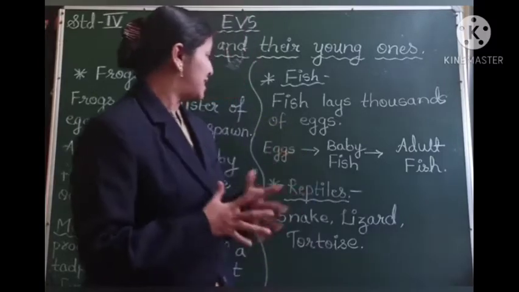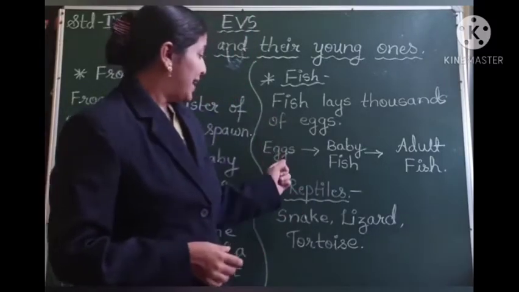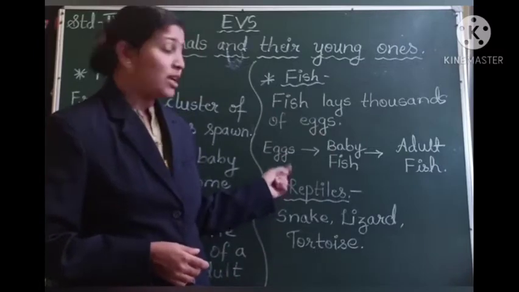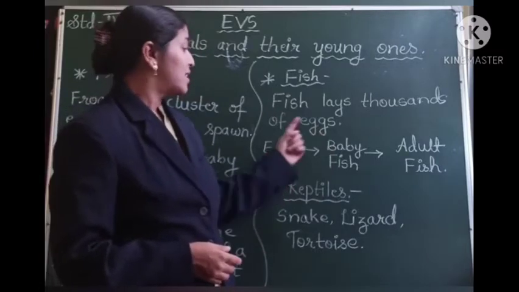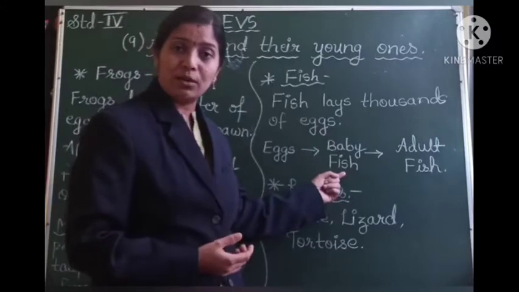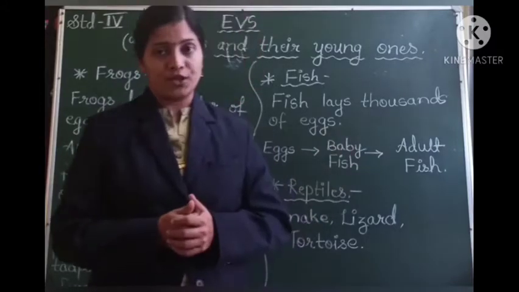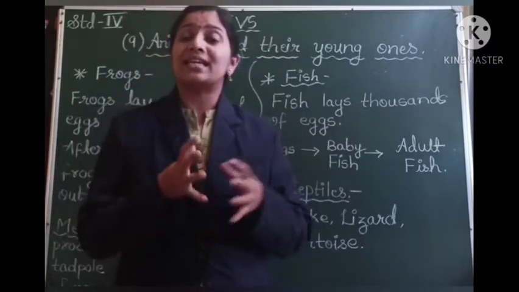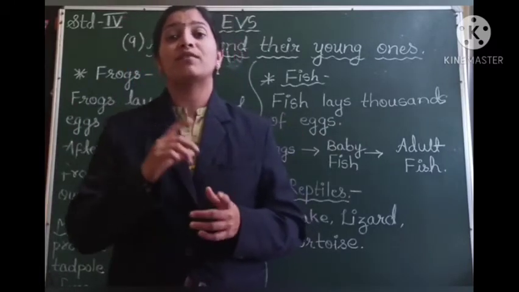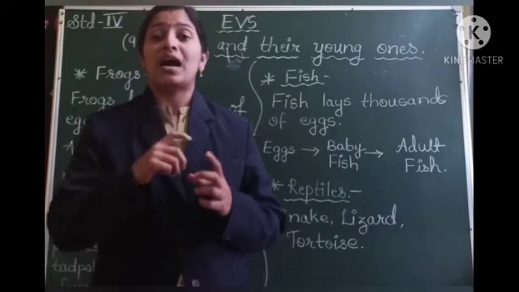So here you can see the eggs are laid by the fish, then from the eggs the baby fishes are developed, and the baby fishes gradually change into adult fish. Also the eggs that are laid by the fish do not have a hard cover or a hard shell.